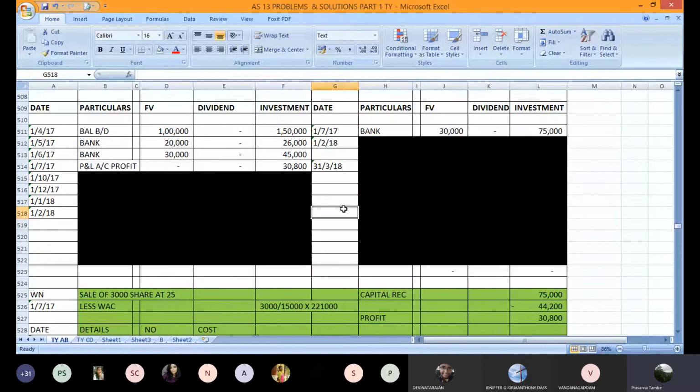The profit is transferred to the extent of 30,800 rupees. Post the entry in your ledger also, and then we can go to the next transaction. I hope everyone has followed this working. No difficulty in calculation now? Good. Yes, sir.